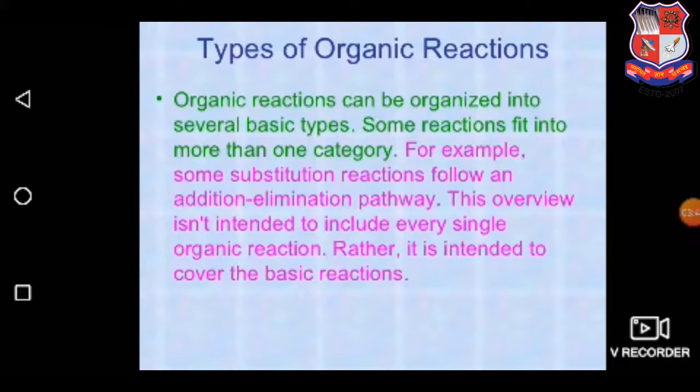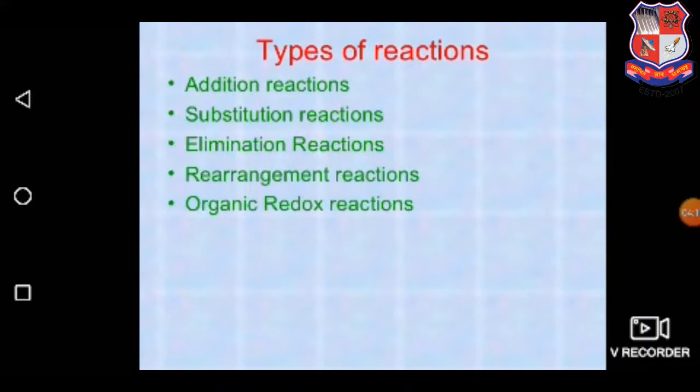After that, the types of organic reactions, for example, some substitution reactions follow an addition and elimination pathway. This overview isn't intended to include every single organic reaction. Rather, it is intended to cover basic reactions. Organic reactions can be organized into several basic types, and there is always one category for a particular type of organic reaction. Types of organic reactions include addition, substitution, elimination, rearrangement, and organic redox reactions.